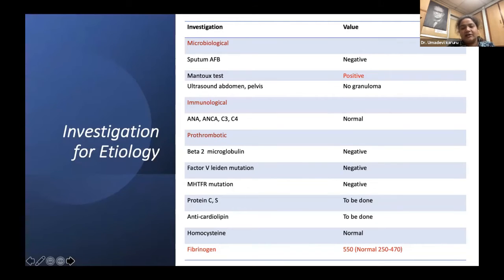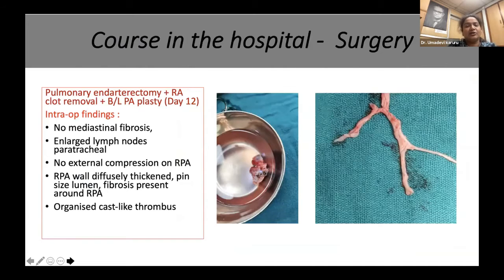In the other etiological workup, she had only MON2 positive, the rest of the prothrombotic workup was negative and immunological workup was negative. So in view of her sick status, the large thrombus and diagnostic uncertainty, we thought we would go ahead with surgery, where we can come to a conclusion of diagnosis, either fibrosing mediastinitis or CTEPH, and at the same time there is a therapeutic role in the form of thrombectomy for the right atrial thrombosis. If that turned out to be CTEPH, that can lead to pulmonary endarterectomy.